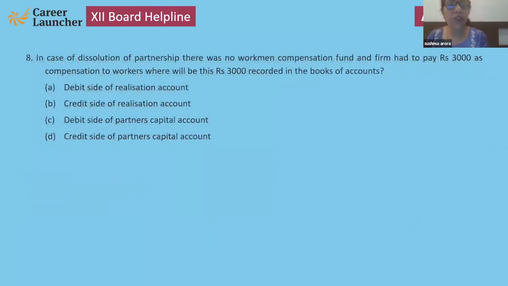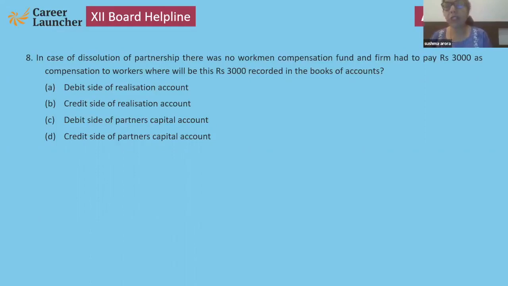Next. In case of dissolution of partnership, there was no workman compensation fund and the firm had to pay rupees 3,000 as compensation to workers. Where will this 3,000 rupees be recorded in the books of account? Please read the question carefully. No workman compensation fund, but the firm has to pay 3,000 rupees as compensation. When I explained, there are three conditions.